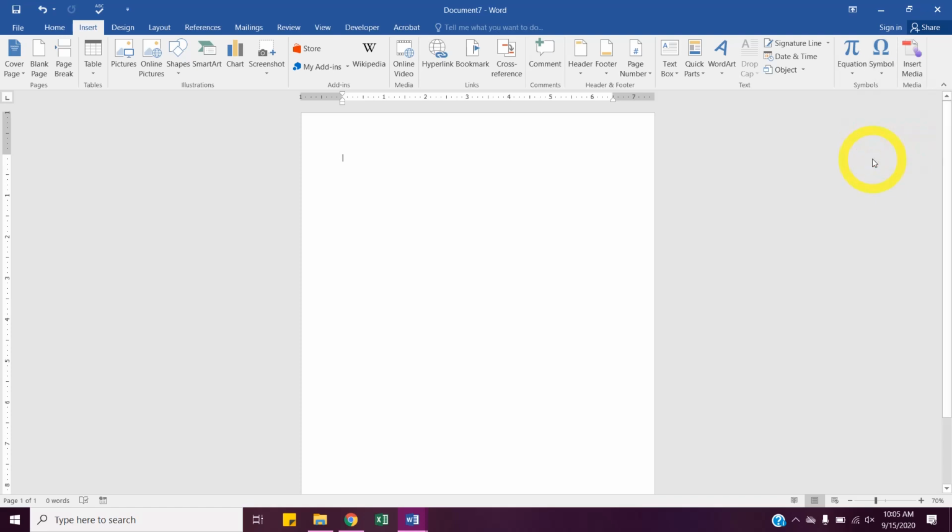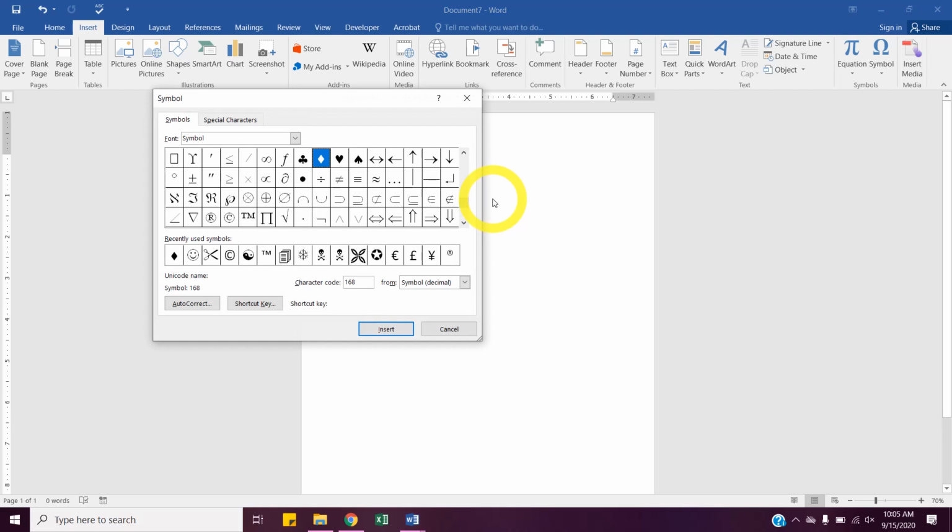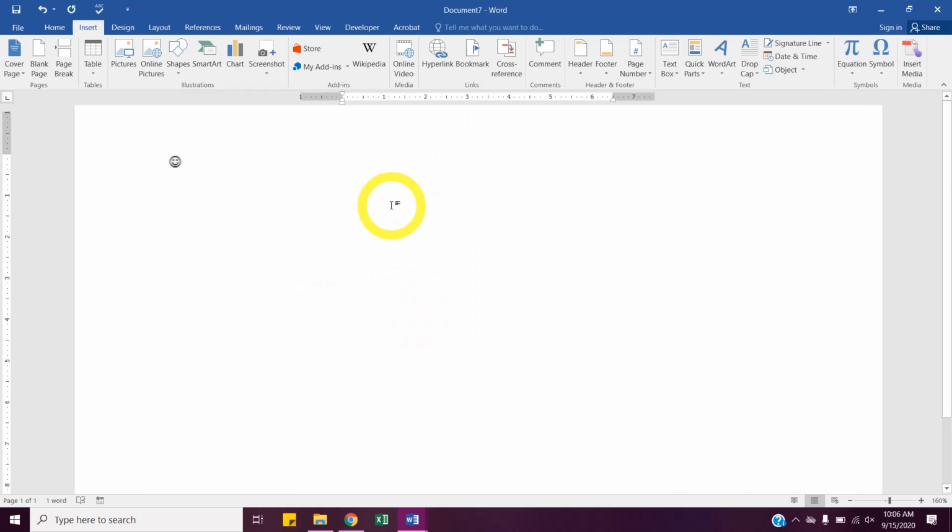Or you could hit more. And it's the same dialog box as when we made custom bullets. You could just have special characters that show up. So I could put this smiley face in. And then I just have a smiley face.